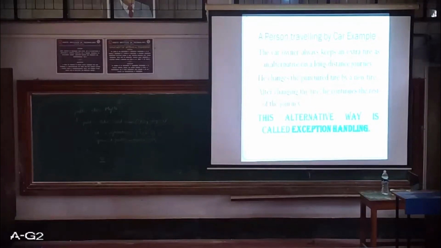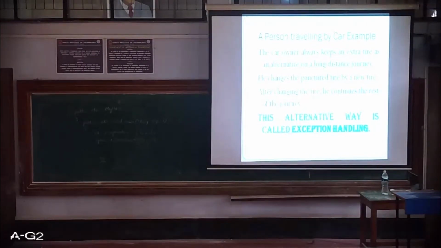If we come to the real-time example that we have seen, the car owner always keeps an extra tire as an alternative on a long-distance journey. So this is an alternative that he has found. He changes the punctured tire with a new tire. After changing the tire, he continues the rest of the journey. So this alternative way is called exception handling.